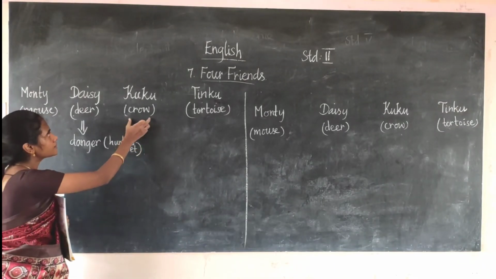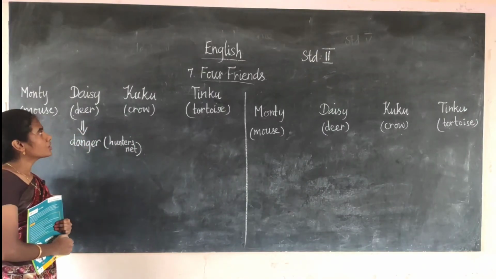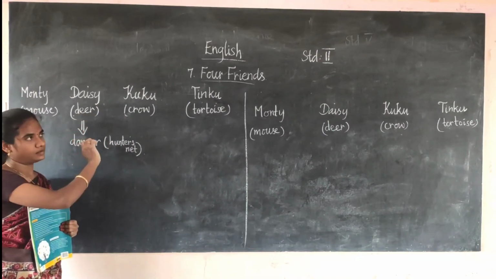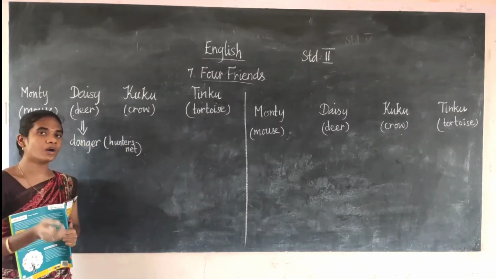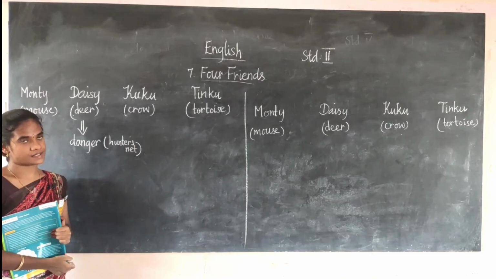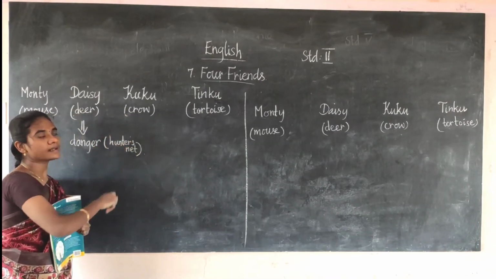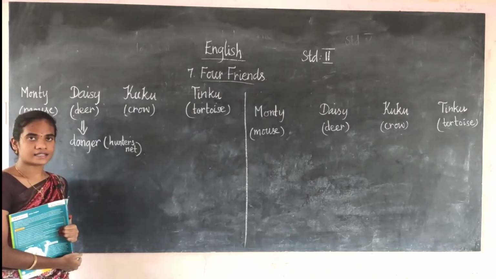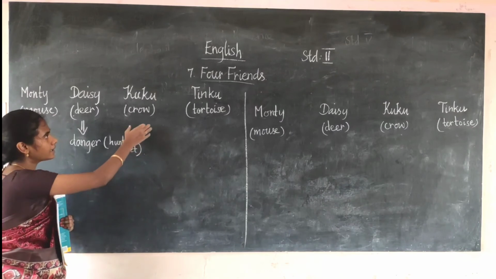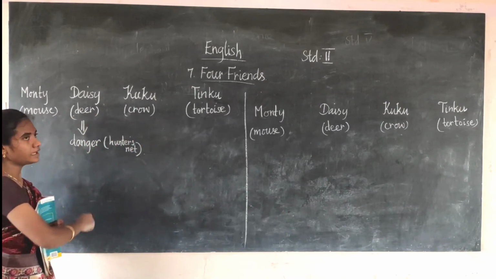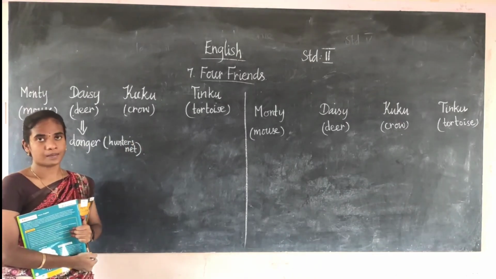The crow tells the deer, don't worry, I will help you. The deer says, be quick. Then the crow flies over to tell the other friends. The crow tells the mouse and the tortoise that the deer is in danger, trapped in the hunter's net, and that we have to help her.